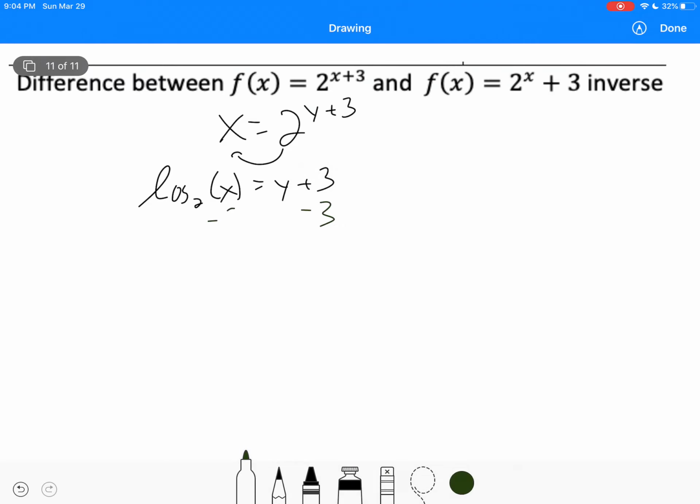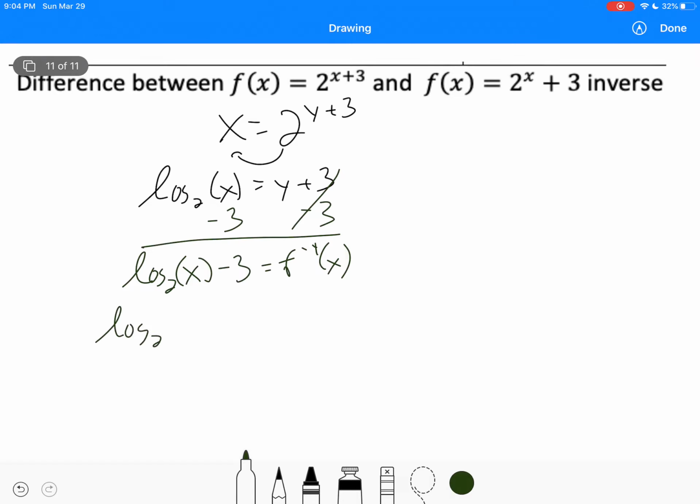Now, when you subtract this 3 right here, again, this x is the only thing that log is being applied to. So when you write it as log base 2 of x minus 3 as the inverse, let me change that to inverse.